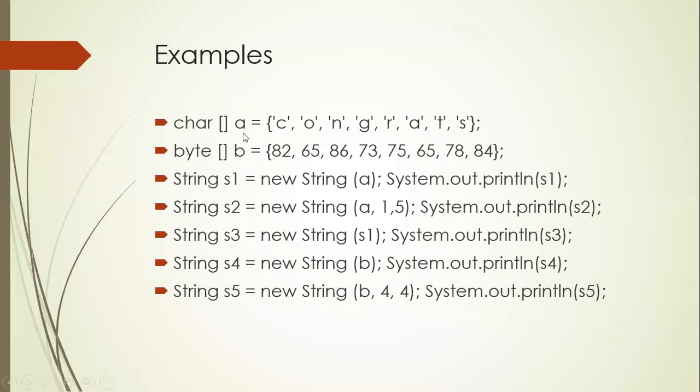You can see character array A, and I'm starting from 1, that is 0, 1, so from 1 to 5. Whenever it is a 5, you need to count up to 4 only. It is 1, 2, 3, 4. That is, in case of S2, O, N, G, R will be saved. However, in case of A, all "Congrats" will be saved. How about in S2? Only O, N, G, R will be saved.